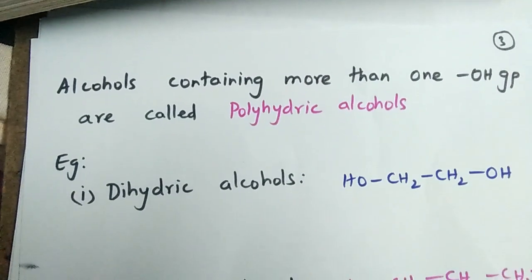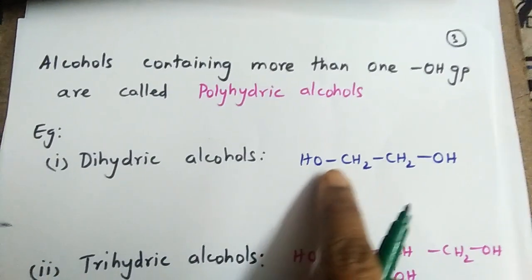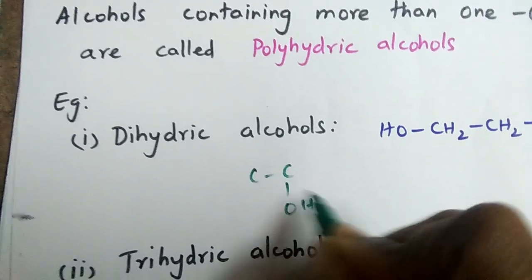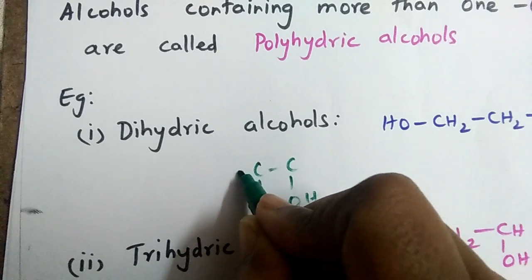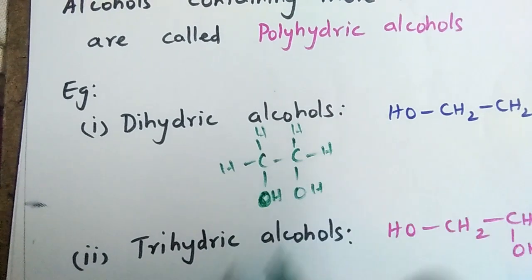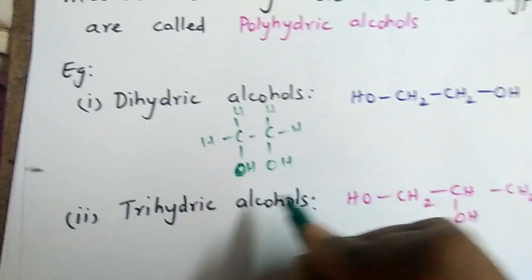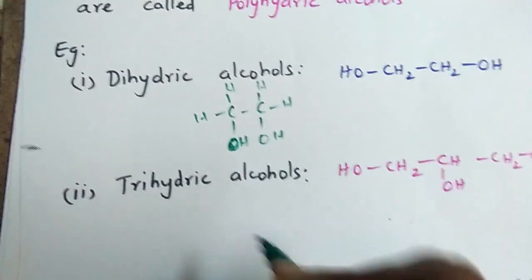And then what are polyhydric alcohols? Alcohols containing more than one OH group are called polyhydric alcohols. Example, dihydric alcohol. Two carbon atoms, you can easily write like this: two carbon atoms with OH, OH. It is an example of dihydric. Each carbon is surrounded by four bonds, with the remaining bonds to hydrogen. You get CH2OH, CH2OH. This is glycol, or ethylene glycol, or ethane-1,2-diol. We'll see in the nomenclature how to name these alcohols.